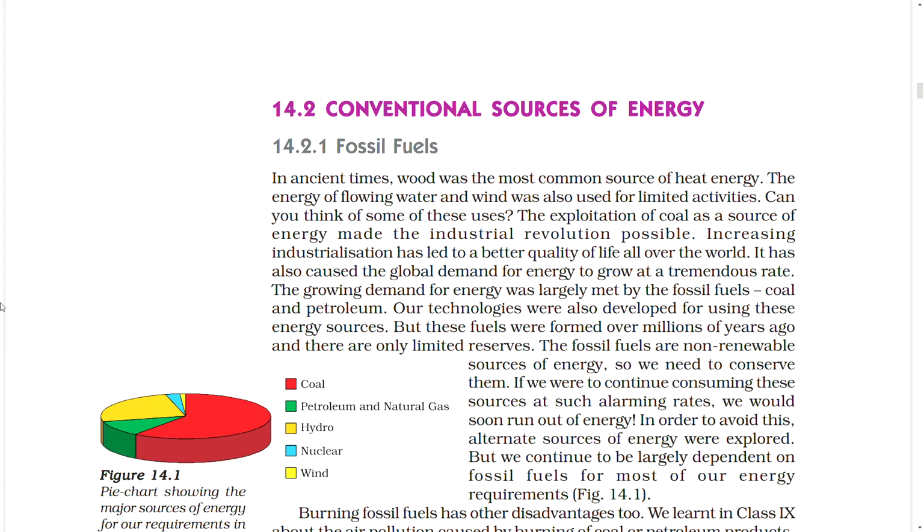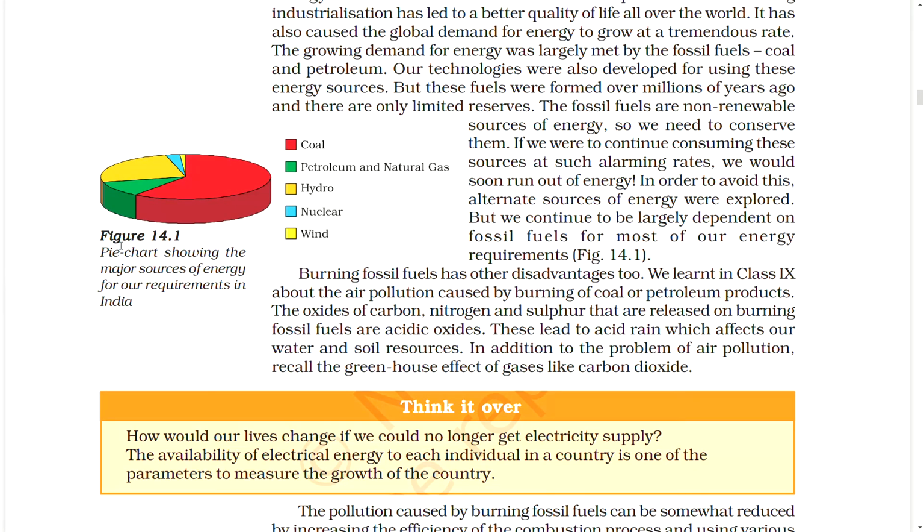Figure. Pie chart showing the major sources of energy for our requirements in India: coal, petroleum and natural gas, hydro, nuclear, wind.